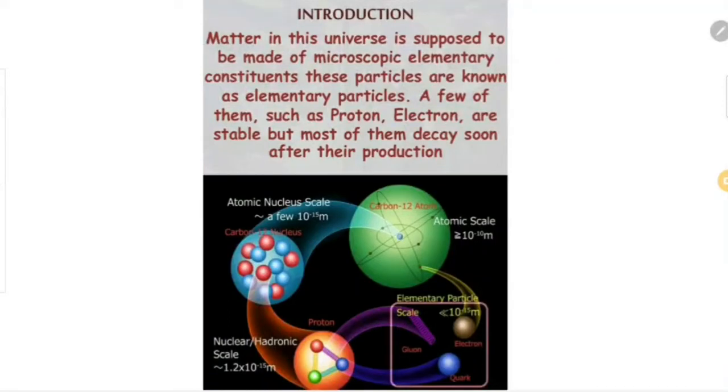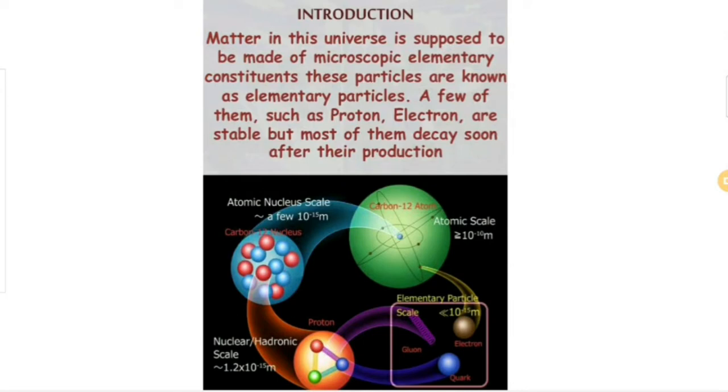Dear students, in this session, we are going to discuss elementary particles and their classification. So, the matter in this universe is supposed to be made of microscopic elementary constituents, and these particles are known as elementary particles. In the earlier decades, the physicists thought that ordinary matter is composed of protons, neutrons, and electrons, and these particles account for the structure of the universe around us.